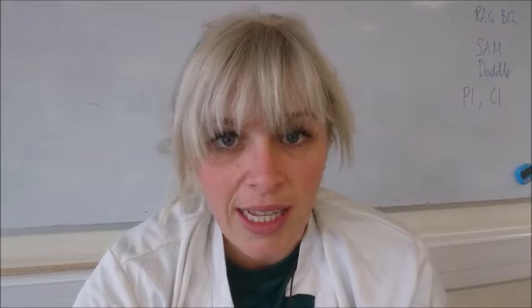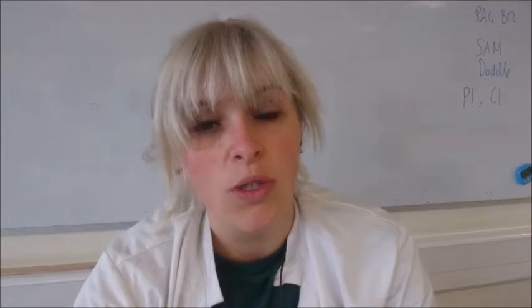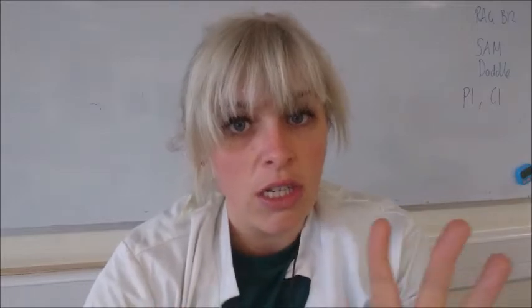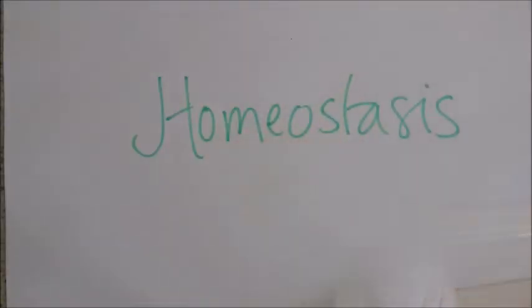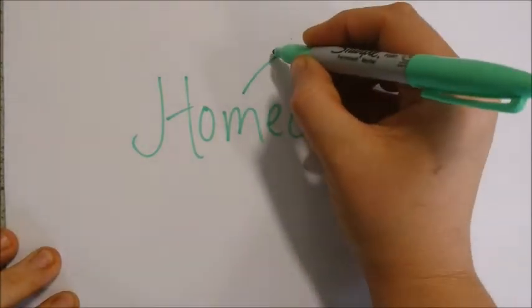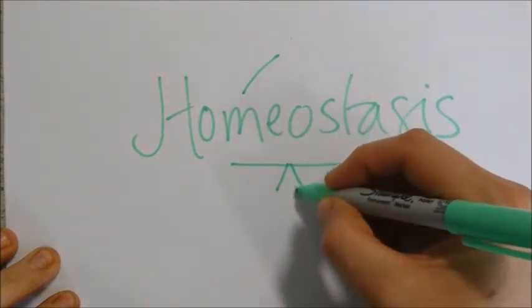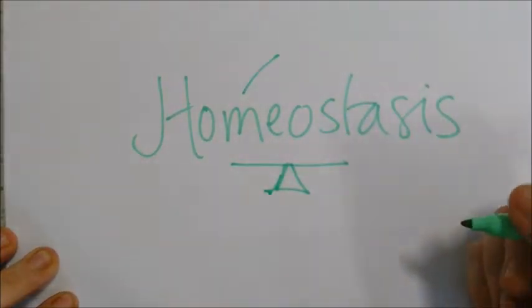This is going to be on homeostasis, maintaining a constant internal environment for AQA. It's on the B2 paper, Trilogy spec, and also the Biology Triple spec, higher and foundation. Everyone needs to know it. And the key phrase, maintaining a constant internal environment, keeping things in the body the same so that they work at their optimum, which means their best, which is why we use homeostasis. And homeostasis is basically keeping this nice balance inside the same so everything works as efficiently as possible.